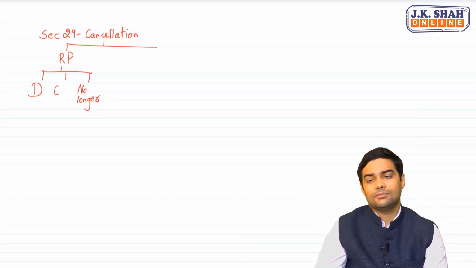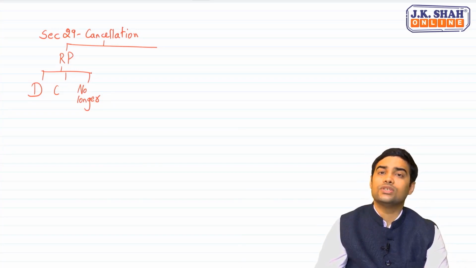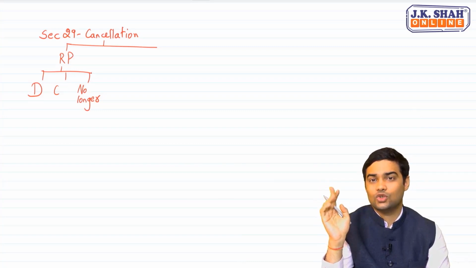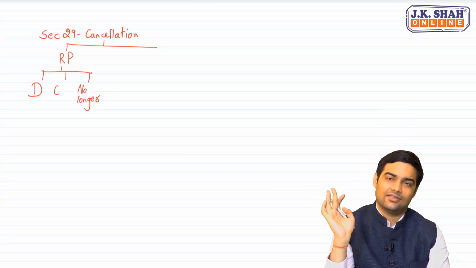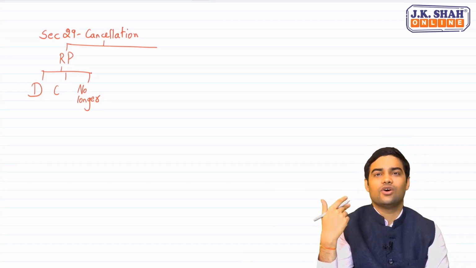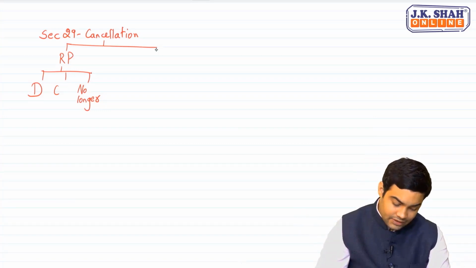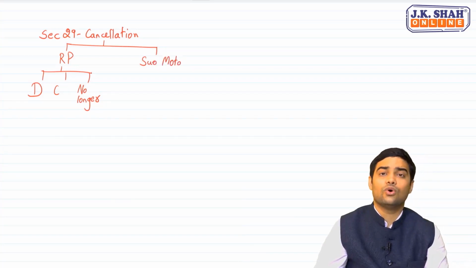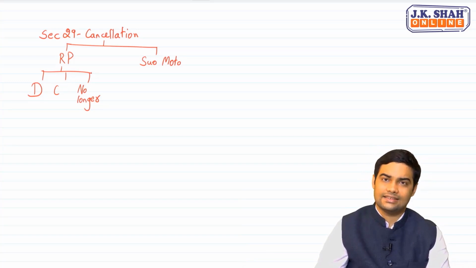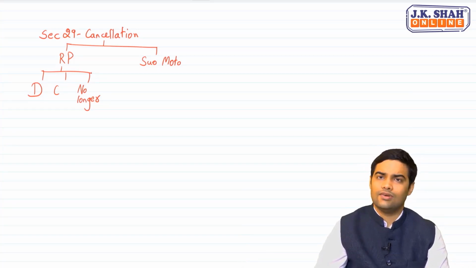Now, say suppose earlier I was supplying outside the state. That means compulsory registration. But now I have stopped supplying outside the state. So I am now no longer required to register. I can apply for cancellation. Or my turnover has fallen down drastically. I can apply for cancellation. Can officer also cancel my registration? The answer is yes. Suo motu officer can cancel the registration. But obviously, he will issue a show cause notice and then cancel it.